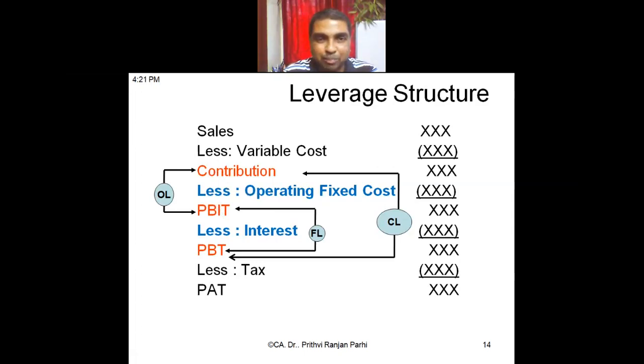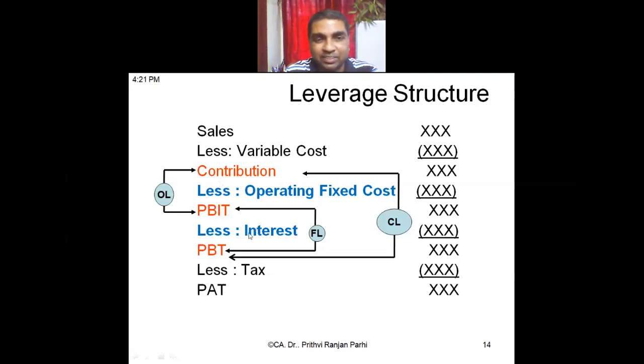But because of operating fixed cost, this ratio changes. So the formula for operating leverage is contribution by PBIT. One step up, one step down. If you remember the sequence, you can very easily remember it. That is OL, contribution by PBIT, because this particular item is responsible for my OL. So this is the formula for this.